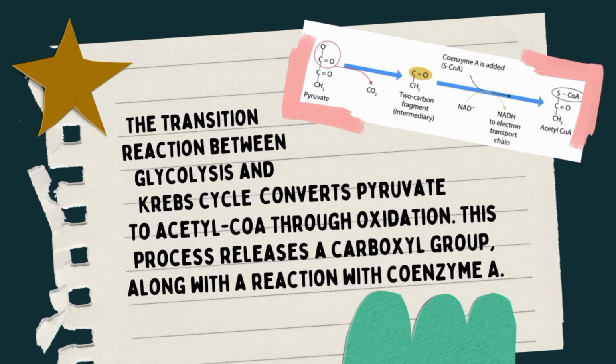The transition reaction between glycolysis and the Krebs cycle converts pyruvate to acetyl-CoA through oxidation. This process releases a carboxyl group along with a reaction with coenzyme A. Acetyl-CoA is generated by oxidative decarboxylation of pyruvate from glycolysis, tulad nga po sa definition. And then acetyl-CoA enters the TCA cycle where it is oxidized for energy production.